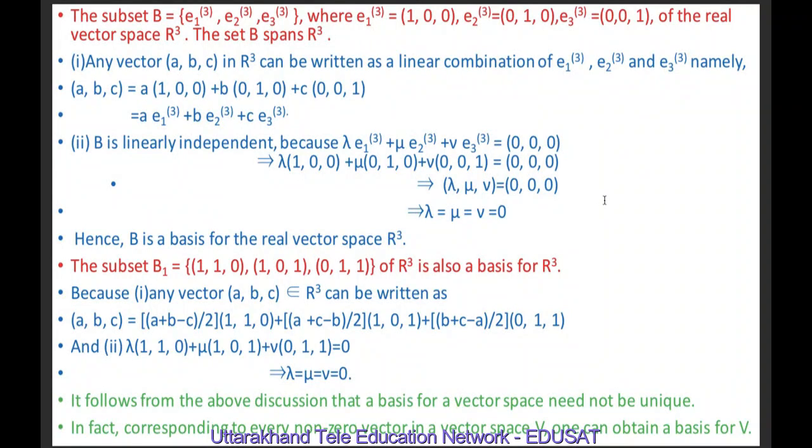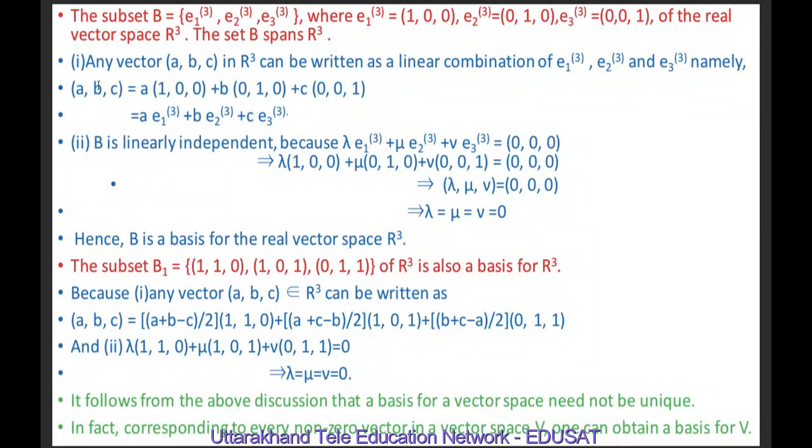Any vector a, b, c in R3 may be written as a, b, c equal to a into 1, 0, 0 plus b into 0, 1, 0 plus c into 0, 0, 1. By simple calculation, one may see that a into 1, 0, 0 plus b into 0, 1, 0 plus c into 0, 0, 1 is equal to a, b, c, because we multiply the first term by a, the second term by b and the third term by c, and then we add the resulting vectors and we get a, b, c, the element on the left hand side.